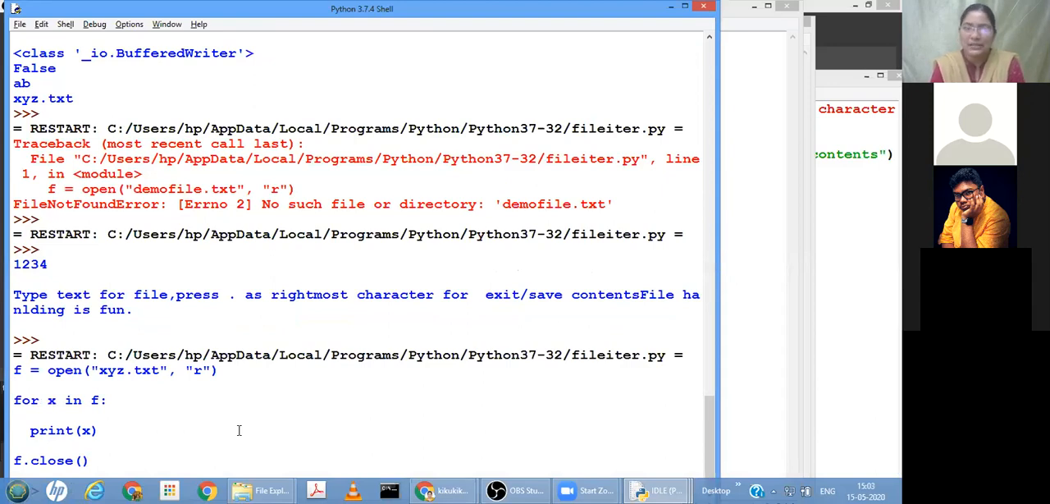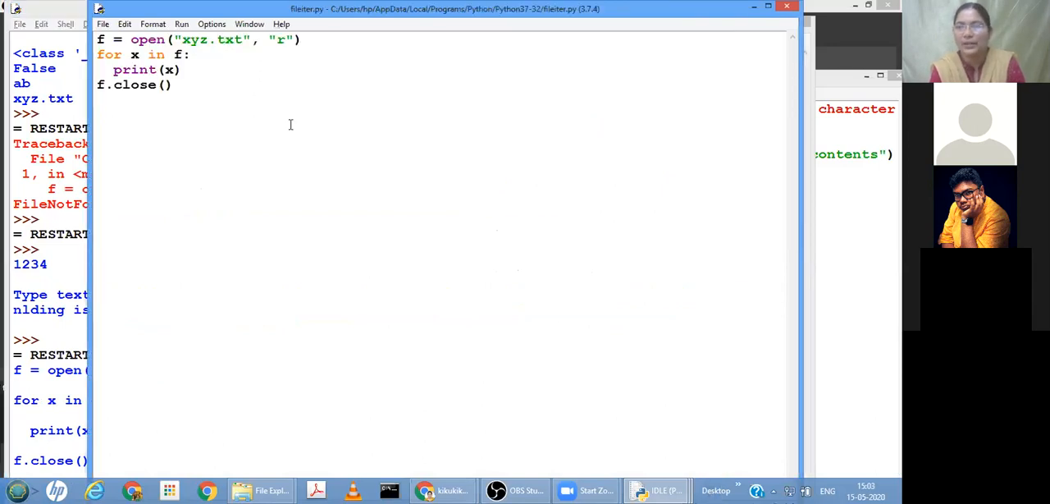Got it? Again, for the second line, last week I asked you to do homework, think about how to read a second line. So how can we do it? For x in f, take a count of how many lines there are. Wherever that count is 2, only that line you can display. Or if we want only the second line, or some fifth line, we can keep a count on this.